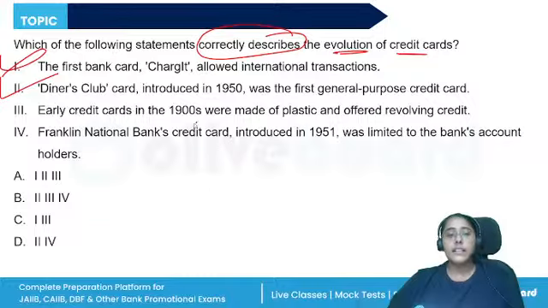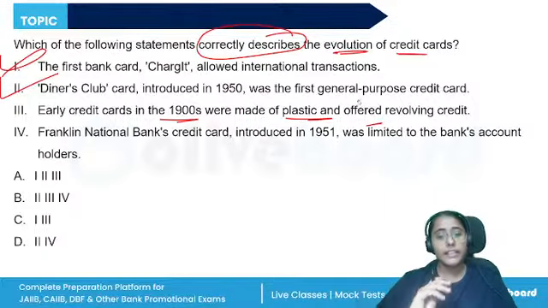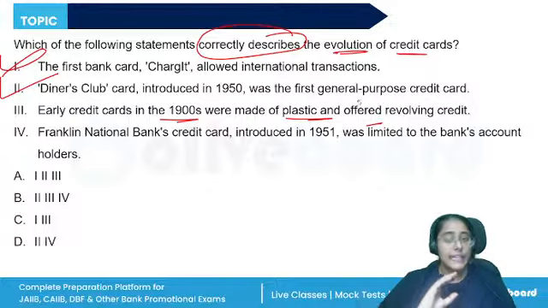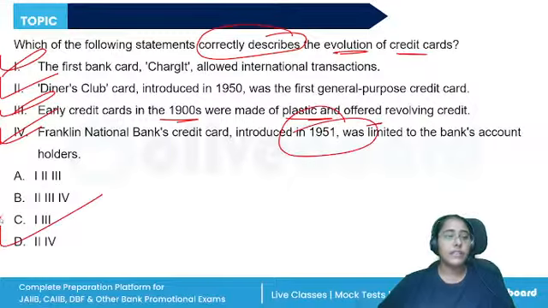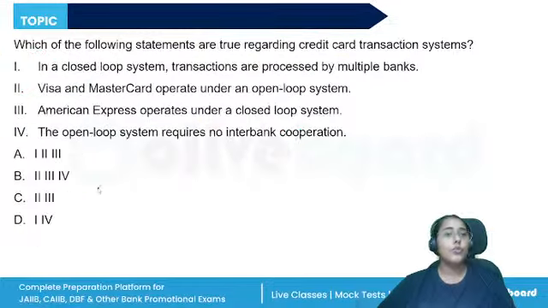Early credit card in the 1990s were made of plastic and offered revolving credit. No, they were made of cardboard. They did not involve revolving credit. Simply the customer could purchase anything from the retailer, then a cardboard sort of card would be issued. They can go and recover. So the third statement is incorrect and fourth statement is correct. The first bank official credit card was issued by the Franklin National Bank in 1951. So the correct answer is D, 2 and 4.